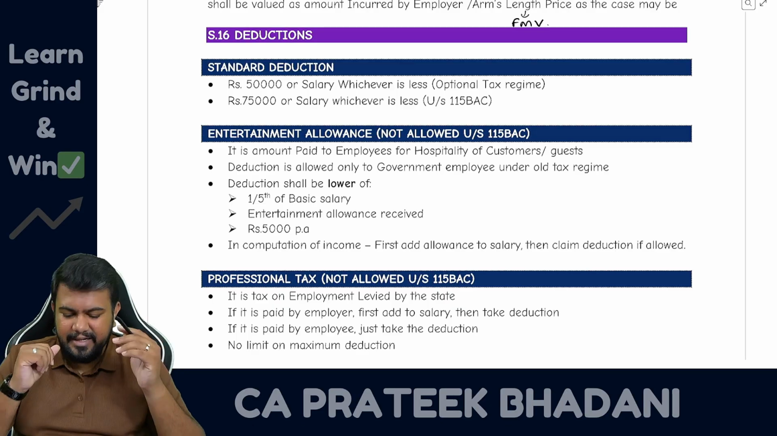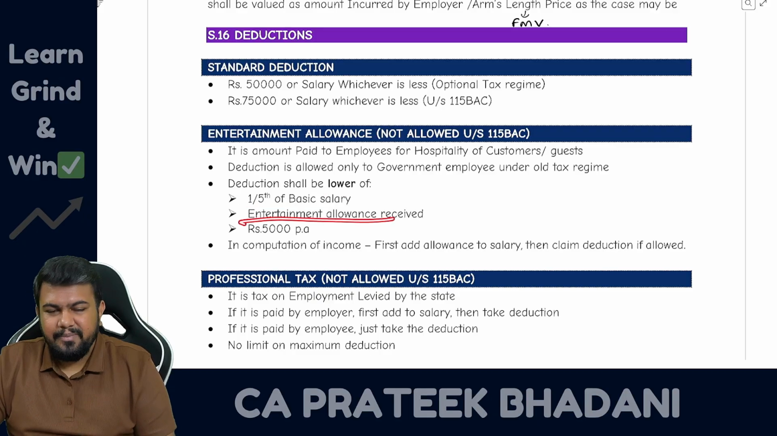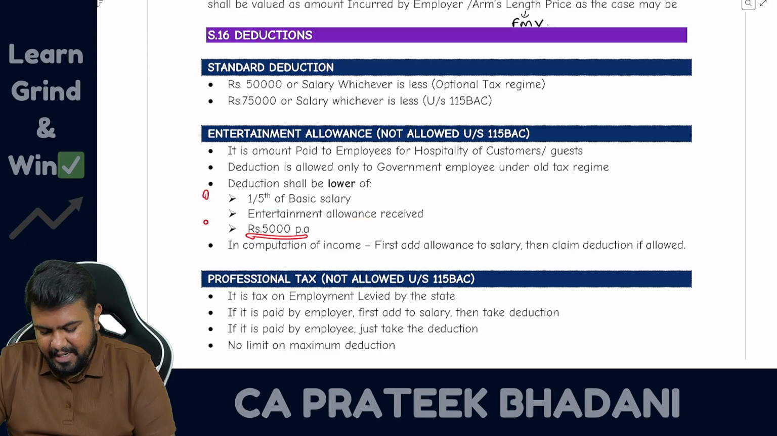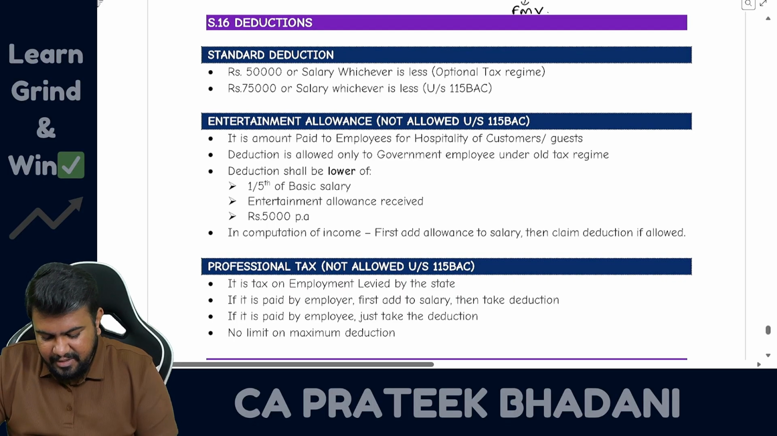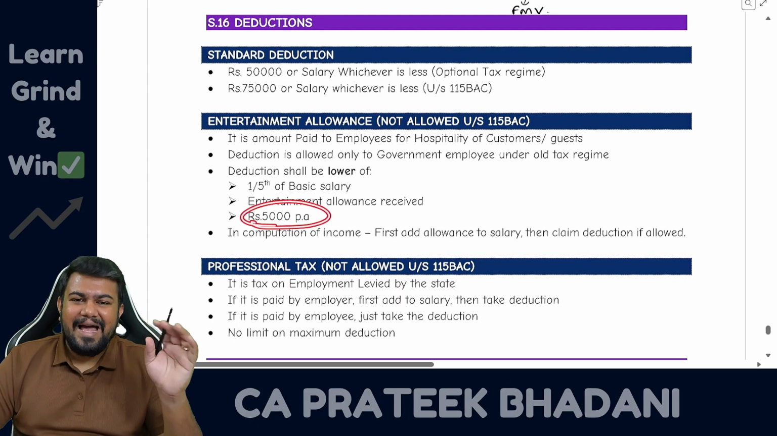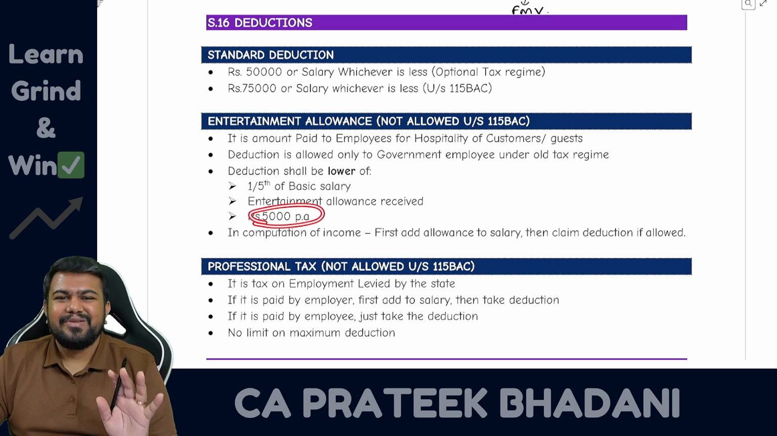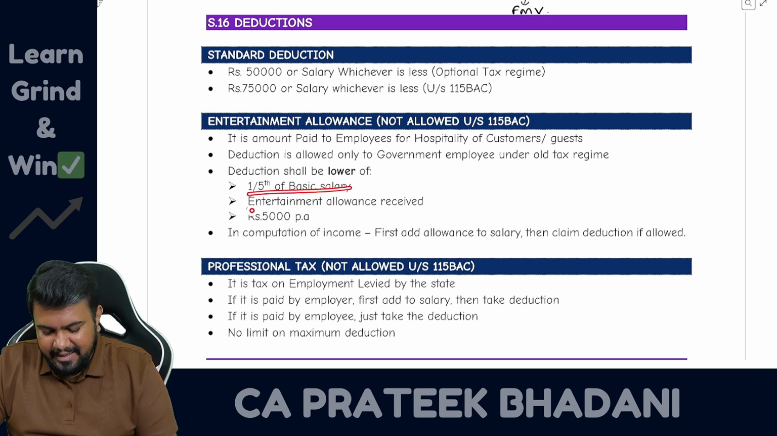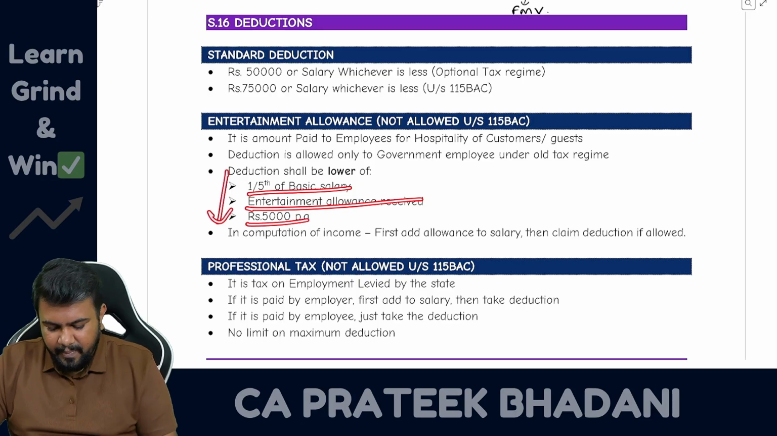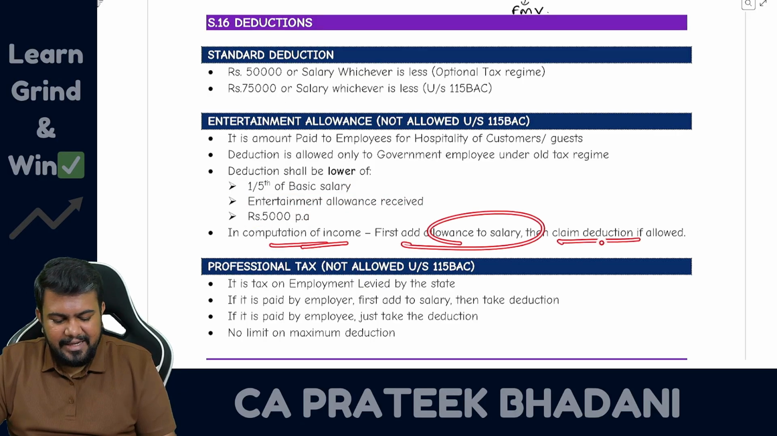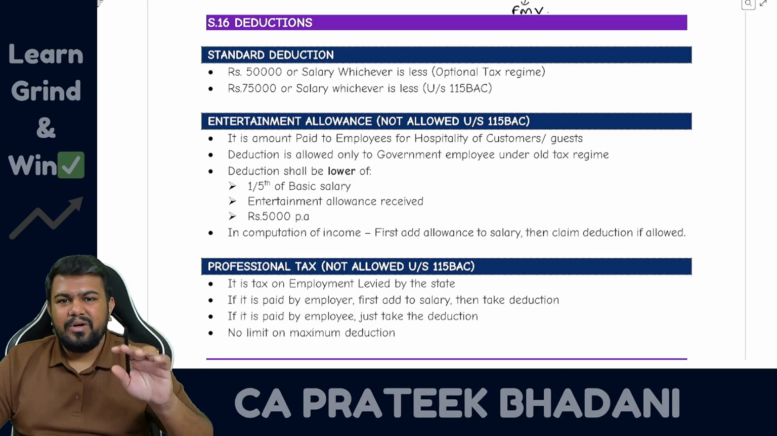That also, how much deduction, sir? The deduction shall be 1/5 of basic salary or entertainment allowance received, or 5,000 per annum, whichever is lower. Whichever is lower. It is not 5,000 per month, it is 5,000 per annum. So in the entire year, maximum deduction that can be claimed is 5,000 only. So in computation of income, first add to salary, then claim the deduction if the employee is a government employee and taking the old regime.